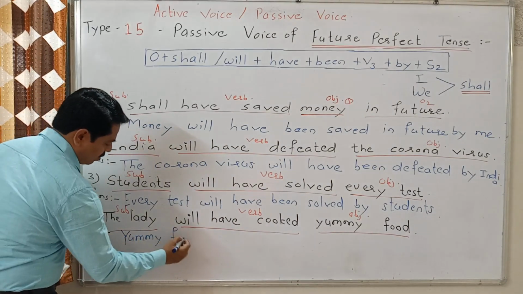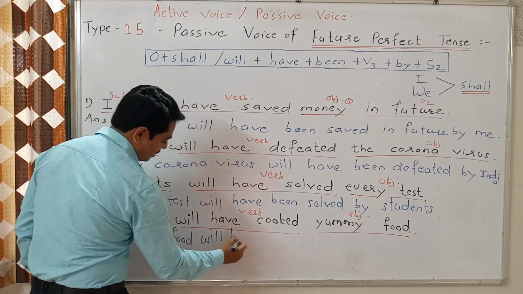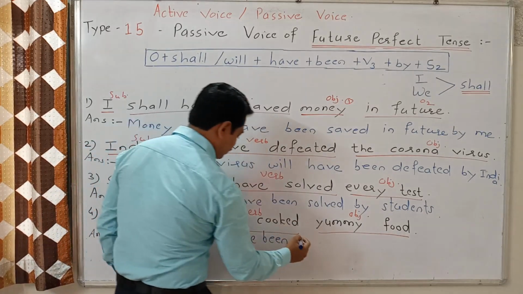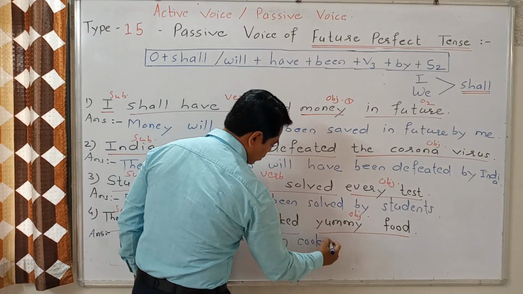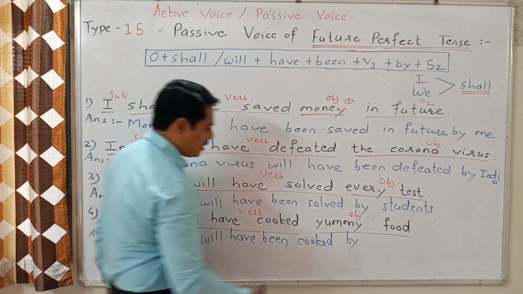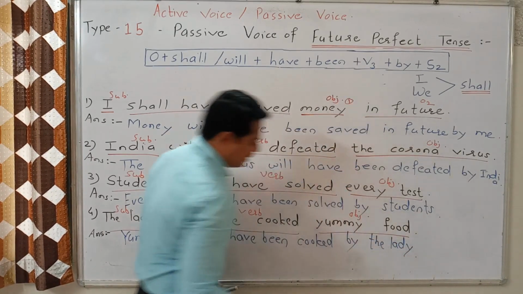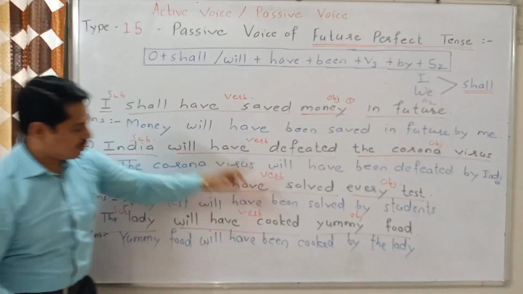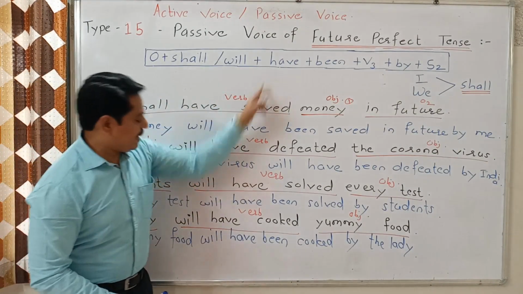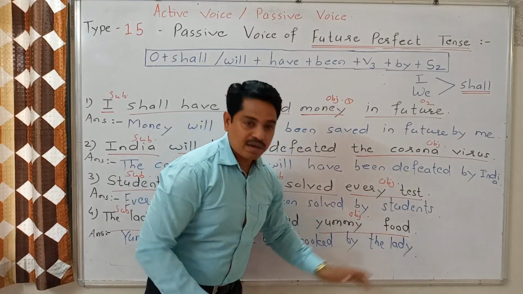Yummy food plus will plus have plus been plus V3 cooked by the lady. It should be as it is, by the lady. I repeat it. First object, yummy food, plus will, plus have, plus been, plus V3, by and S2.